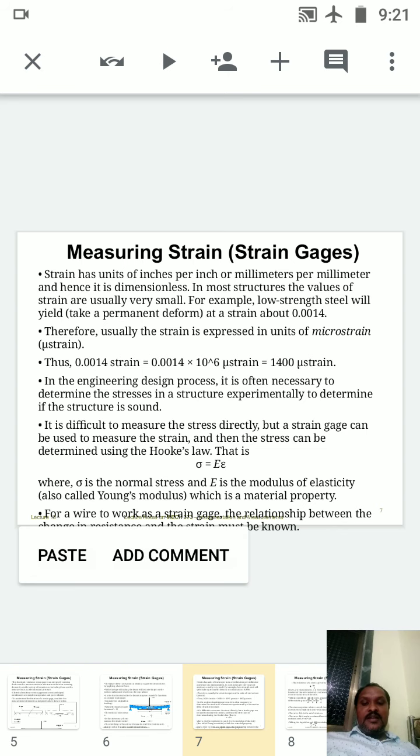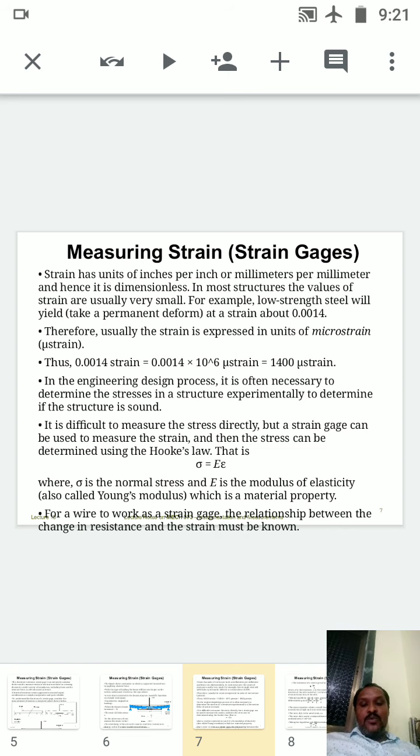That is, stress is equal to epsilon into E. So after finding out the strain, then we can calculate the stress, because we need a parameter to check the values. We cannot directly go with the stress. We can find out the strain, then we will go with the stresses. Sigma is the normal stress and E is the modulus of elasticity, also called Young's modulus.